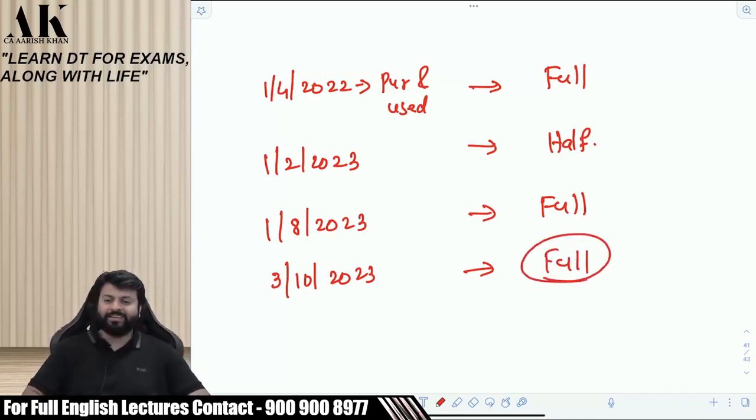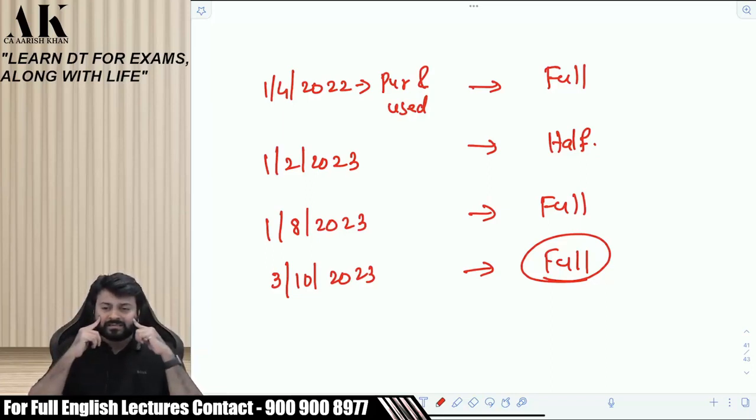Listen carefully. Why? Take your calculators. What is the provision? If it is used for less than 180 days, then it is half, right? Is your mind a calculator or what, that you instantly answer this? Just pay attention over here. Forget about everything.